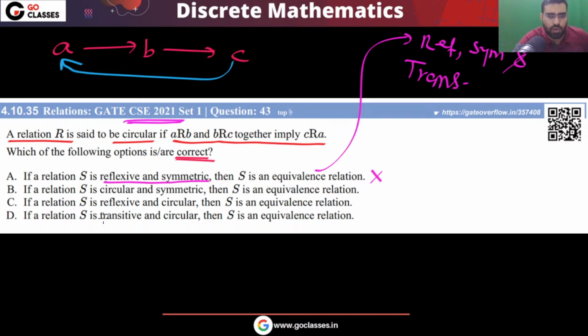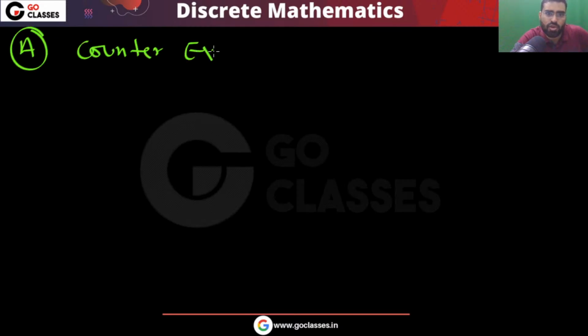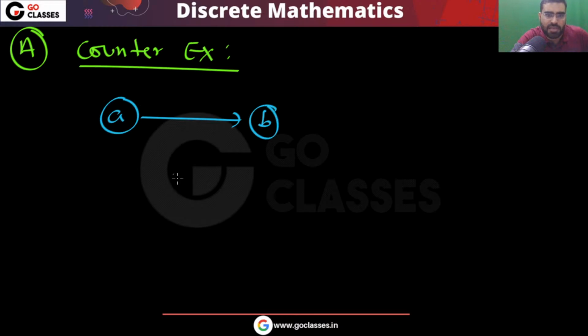So can you give me a counter example for option A? Yes, of course I can. For example, consider this counter example with A, B, C. You can easily see that this is reflexive and symmetric, but this is not transitive.